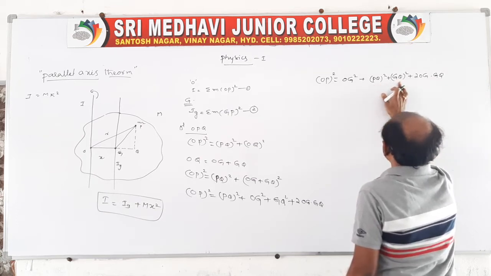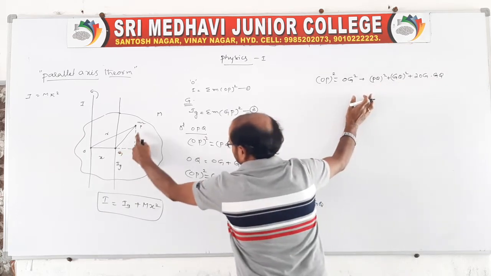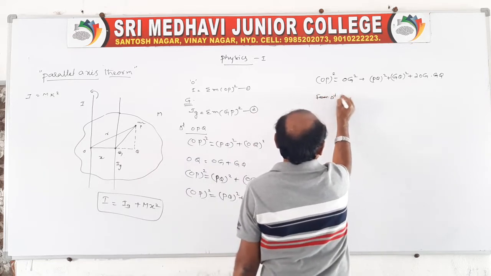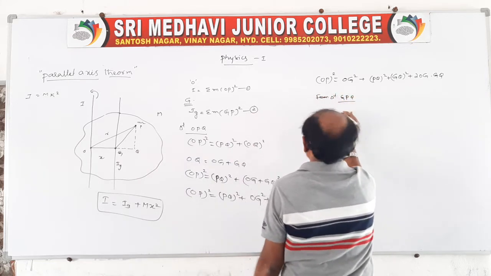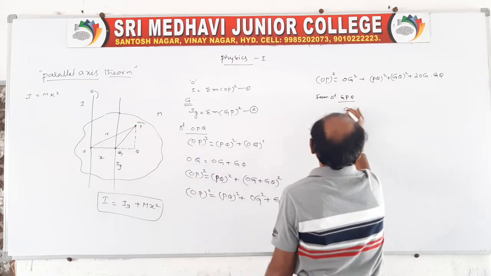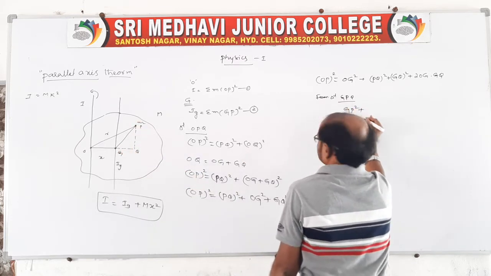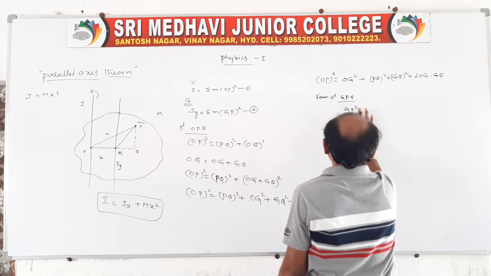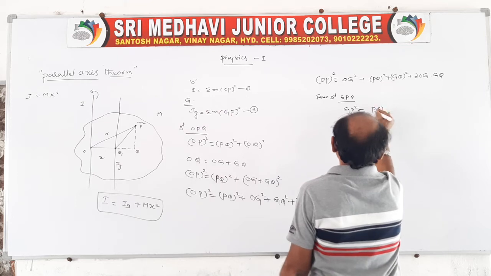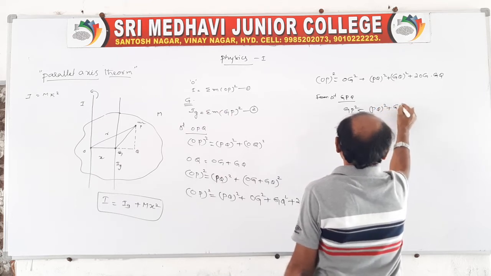Here look at PQ square plus GQ square. From triangle GPQ, again a right angle triangle, by the Pythagoras theorem, GP square is equal to PQ square plus GQ square.